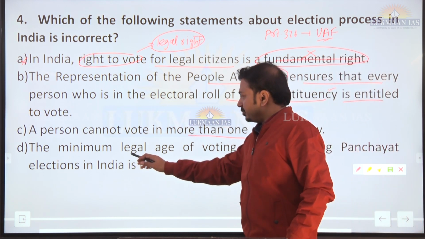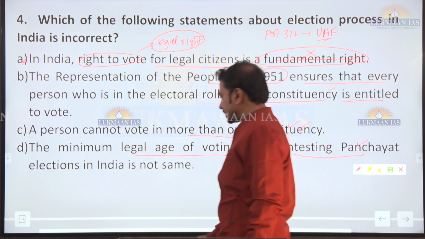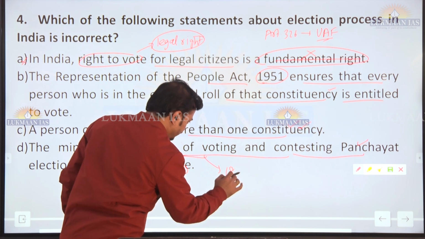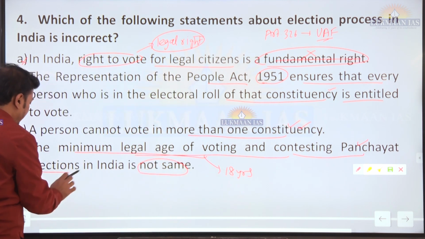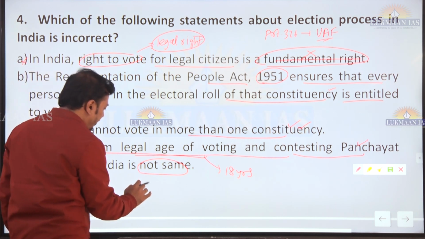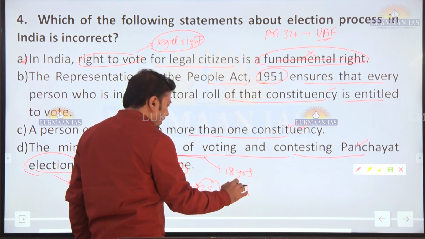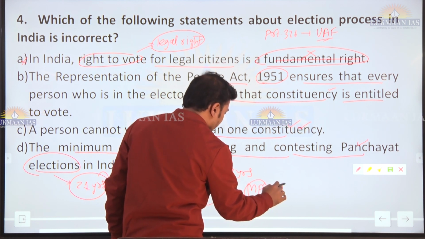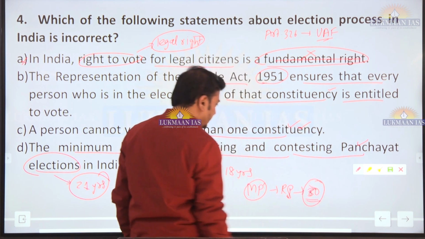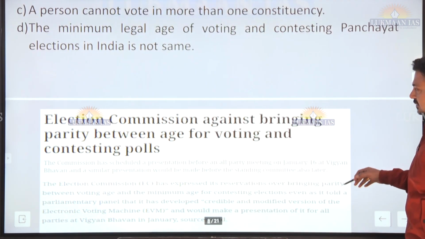Yes, or republic. Yes, the minimum legal age of voting and contesting panchayat elections in India are not the same. Okay, so the minimum legal age for voting in India is 18 years. And for contesting panchayat elections, the minimum age is 21 years. For MP and MLA, what is that age? 25 years. For becoming an MP of, we can say, Rajya Sabha, it is 30 years. Okay, it is 30 years. So remember this additional knowledge you can have. A is the correct answer here.